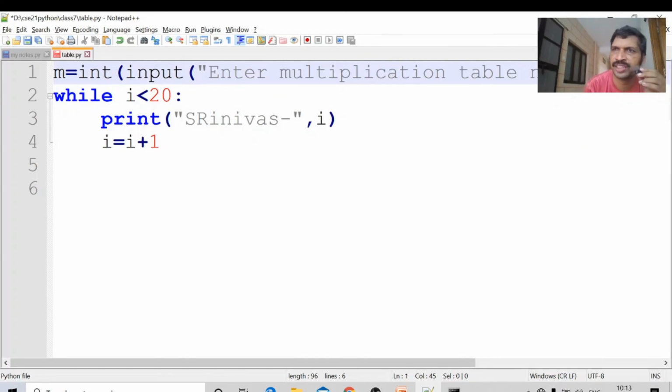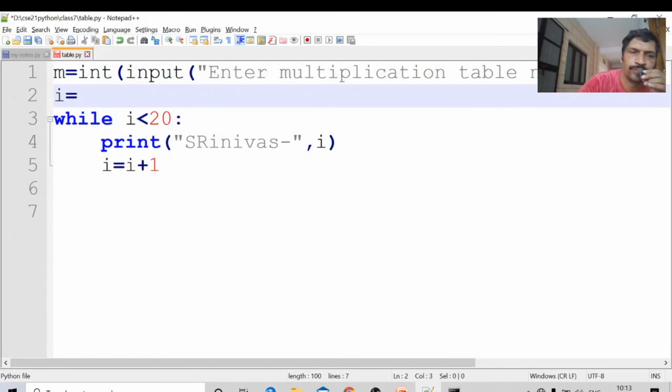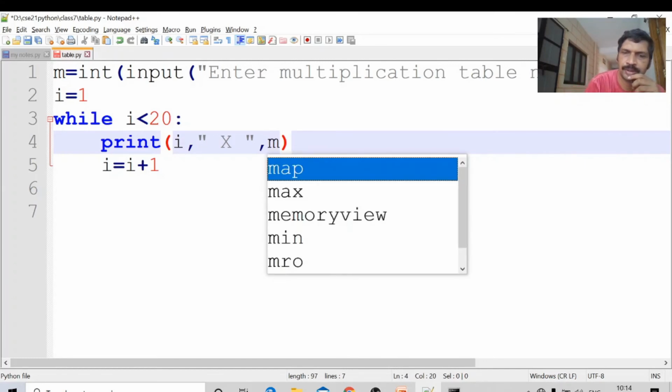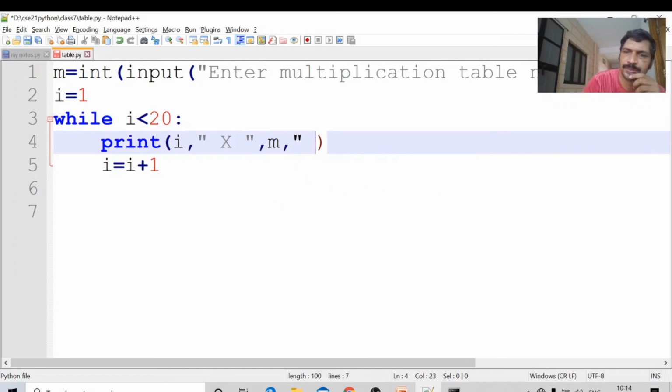Now I am initializing the value of i equal to 1, up to 20. I want to print the numbers from 1 to 20. Okay, this is the print statement. Every time i will be incremented by 1. First I am printing the i value, comma. Next I am expecting capital X. Next I am printing m. There are different ways of print statements. Go through the details of the print statement.